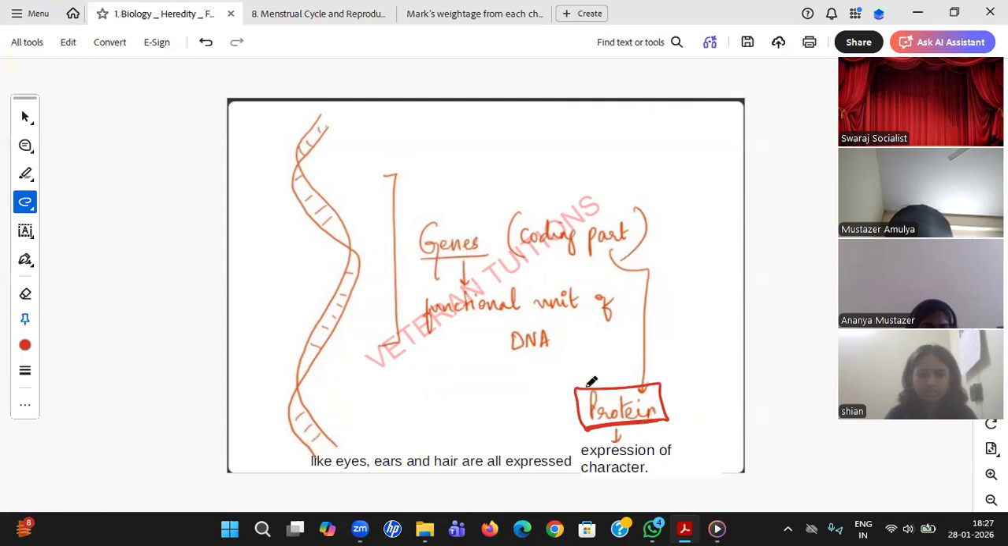Now what does this protein do? Protein is expressed as a character; expression of character has been done. If you see me, my eyes are black, that's an expression of character. My hair is black, my earlobes are somewhat enlarged. These are all my character expressions. So this protein helps to express a character like me. Different proteins, different persons; a combination of different proteins.